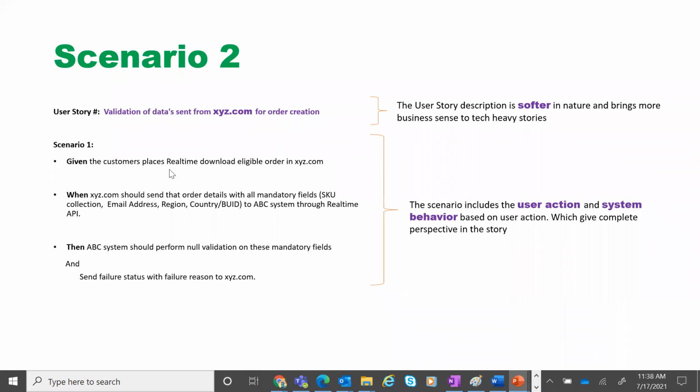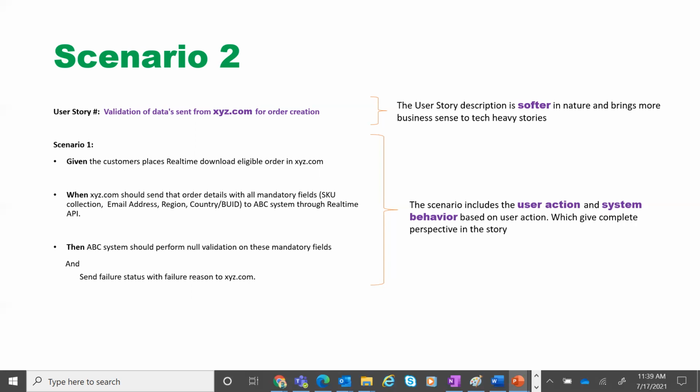So once the customer places an order in this particular application, when xyz.com sends the order details with all fields to the ABC system through a real-time API, then the ABC system should perform null validation on these mandatory fields and send a failure status with failure reason to xyz.com. That is, if some error has to occur and it has to display on amazon.com for the user, there is